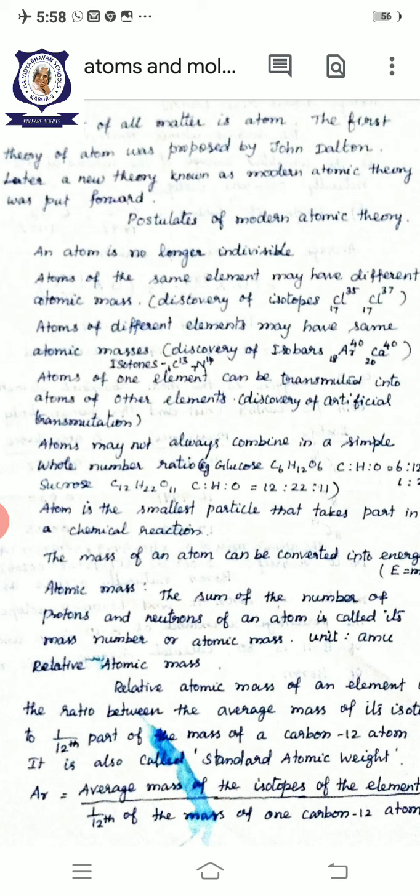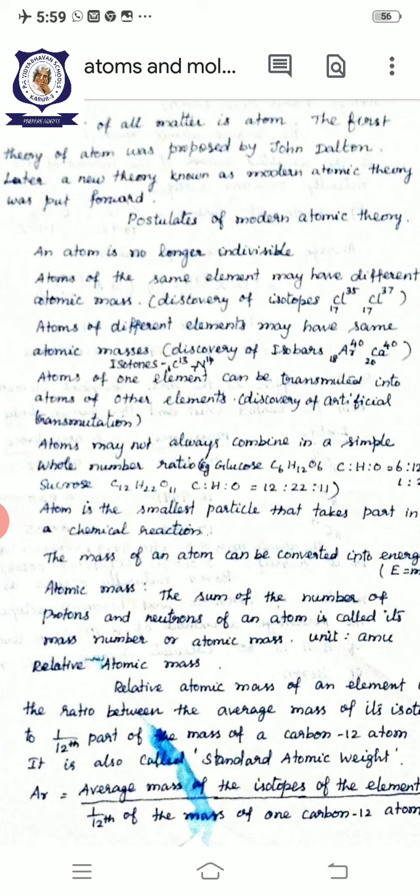For example, hydrogen has three types of isotopes: protium, deuterium, and tritium. The atomic number of hydrogen is 1, but the mass number varies.